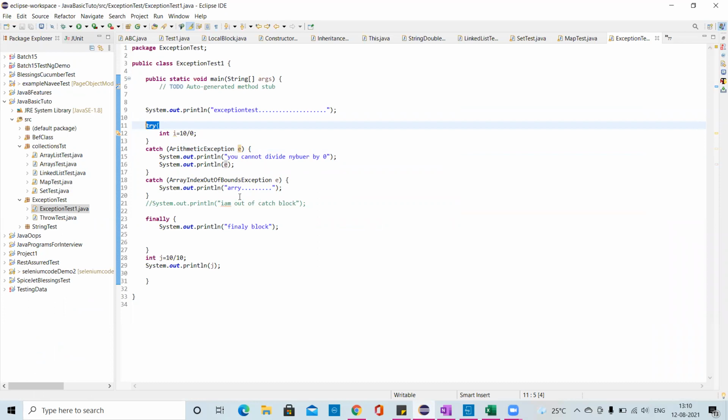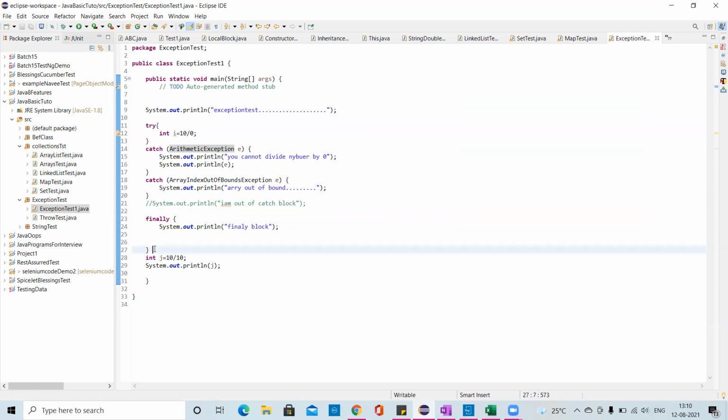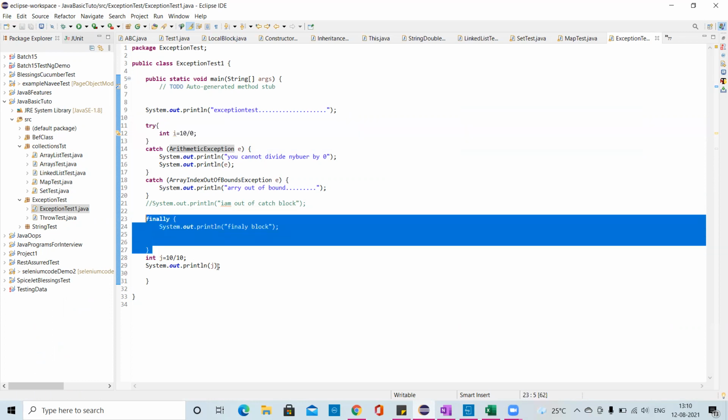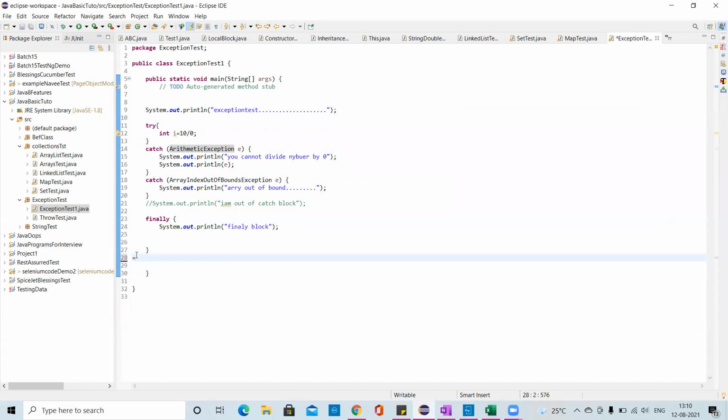See, if it is array out of bound, it will throw this array out of bound exception. Okay, you'll get this exception. Finally block is the one that, irrespective of whether your exception is there or not, irrespective of whether your try and catch are failing or passing, always executes. Whatever the situation is, your finally block will execute. That is a finally block.